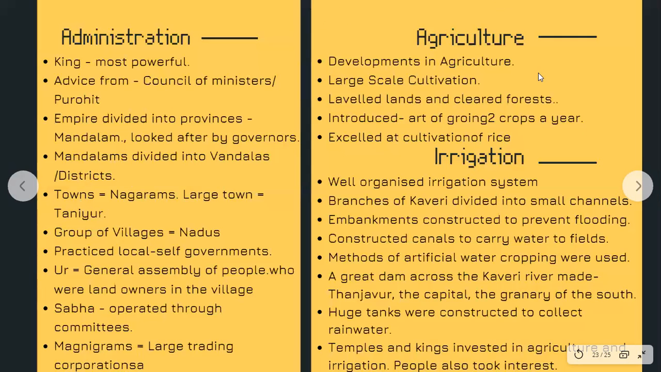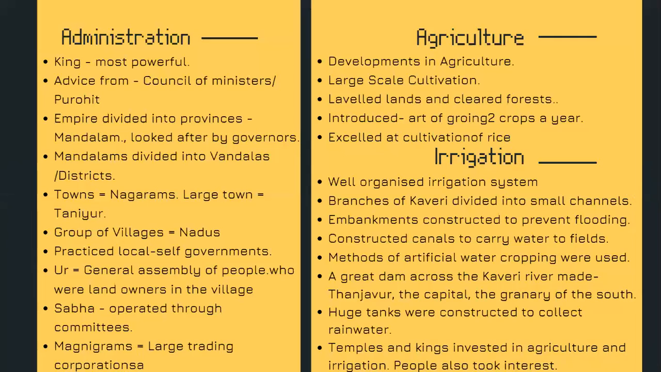Then we have agriculture, right? During this particular time, we find beautiful developments in agriculture, which includes the coming in of large-scale cultivation. They also leveled lands and cleared forests. And the Cholas introduced the art of growing two crops a year. They also excelled at the cultivation of rice. So this is about agriculture and how they were really excelling in the art of growing rice, and they also brought in the concept of growing two crops a year, right?